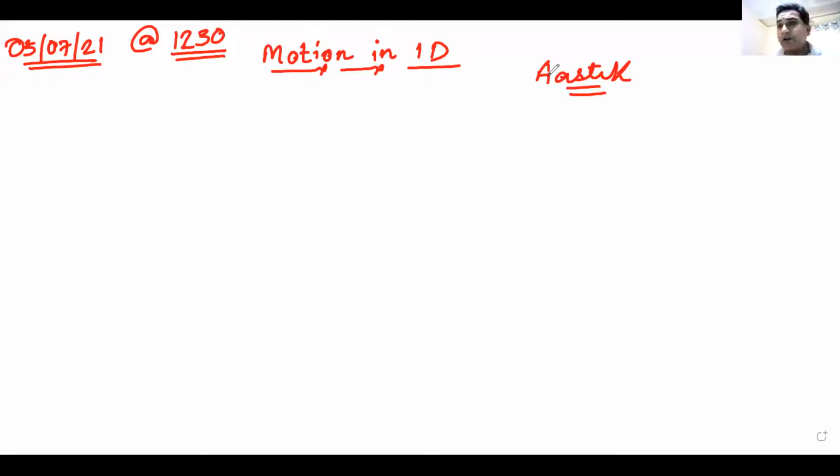Now, let us have a quick recap of what we have done in the previous classes. We have discussed what is speed and the different types of speed. We also discussed velocities and different types of velocities. I gave you some tasks to do at home.